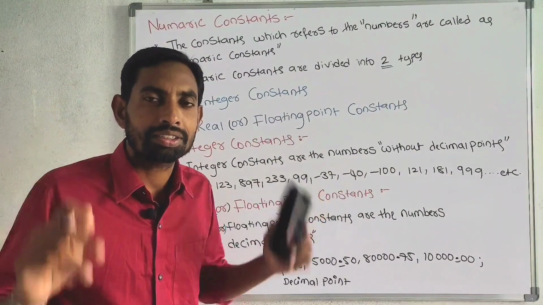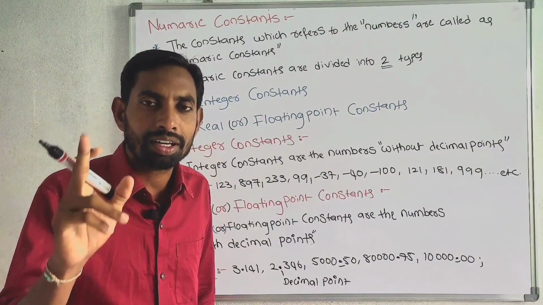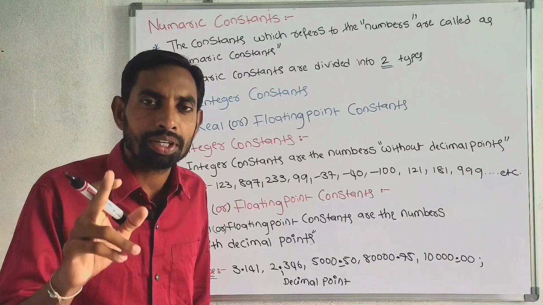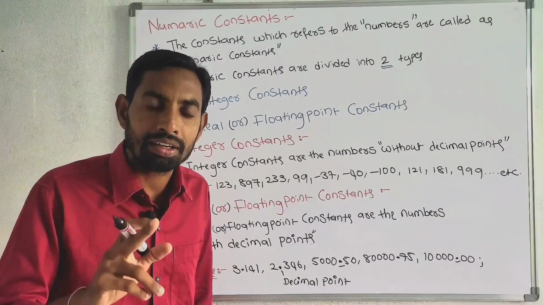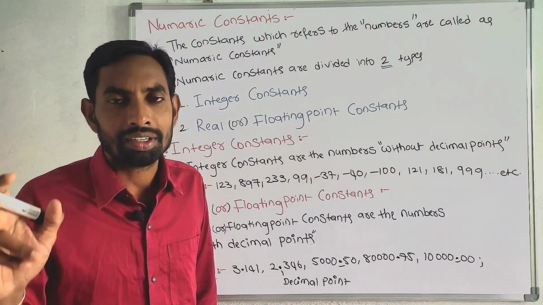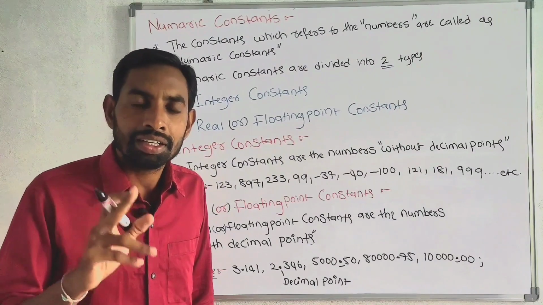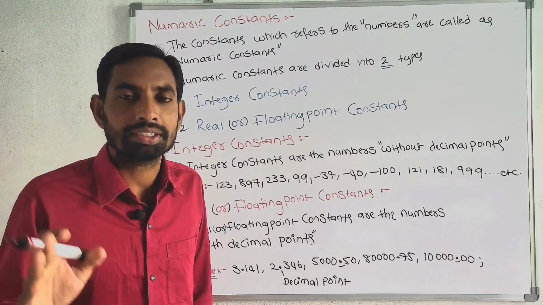Numerical constants. The constants which refers to the numbers are called as numerical constants. Numeric constants can be divided into two types: integer constants, real or floating point constants. First, integer constants. Integer constants are the numbers without decimal points.